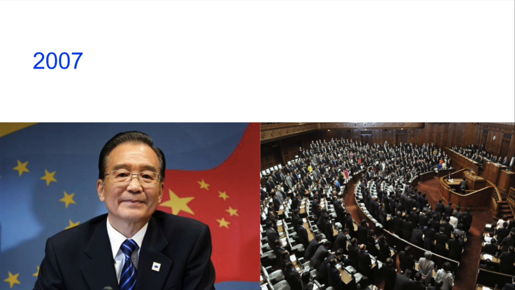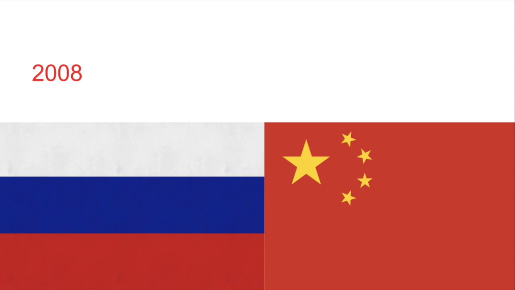2007. In April, Wen Jiabao speaks to the Japanese parliament and is the first Chinese prime minister to do so. After this, both countries agree to try to put aside their differences. 2008. A treaty is signed between China and Russia in July that ends a 40-year dispute over a border that led to fighting during the Cold War.